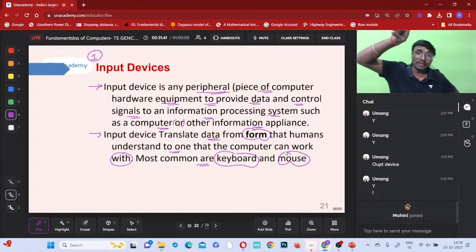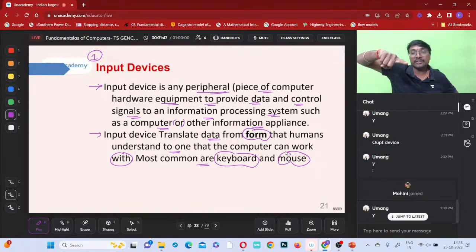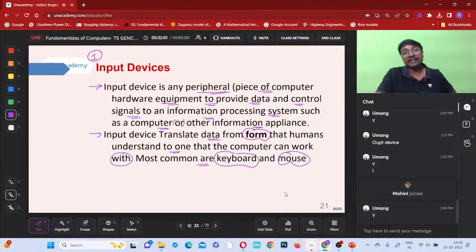Output devices, what will they do? Computer understanding format to human understanding format, they will convert. Output devices will translate that. But human understanding type to computer understanding type, who will convert? That is your input devices, no? Got it now? Which ones are input devices? Keyboard and mouse are the best examples.